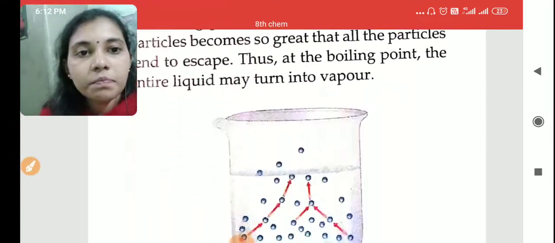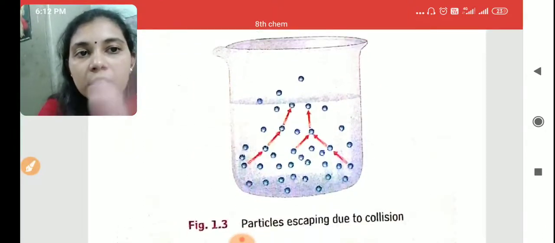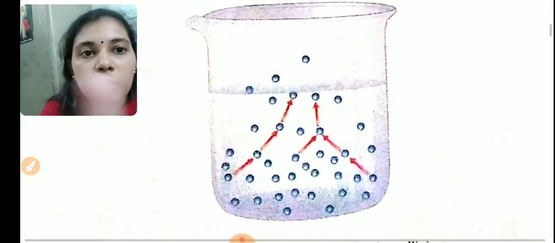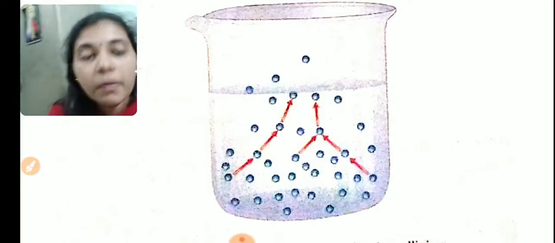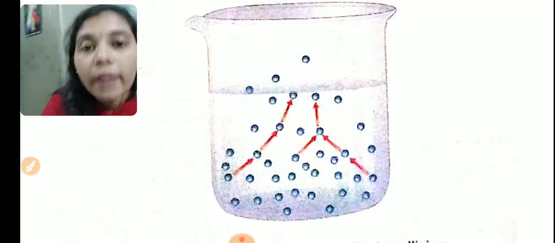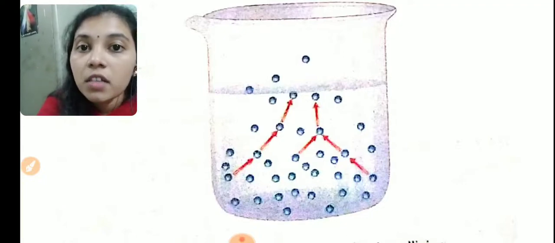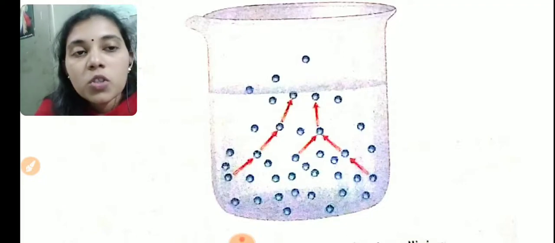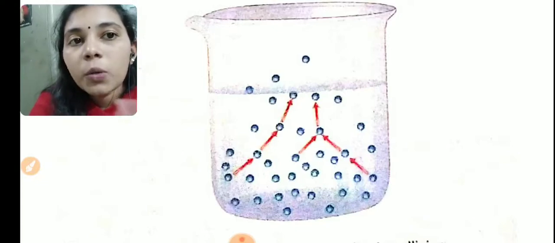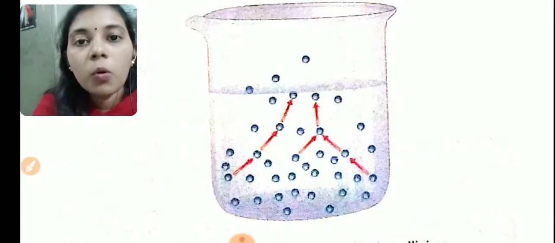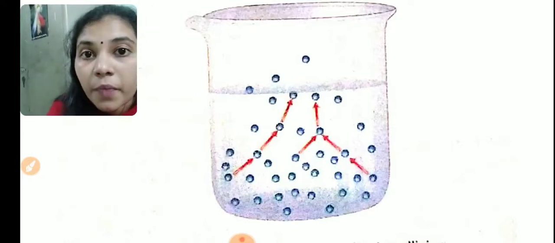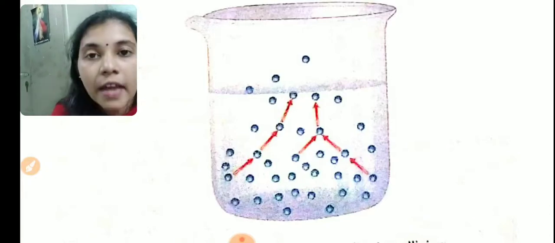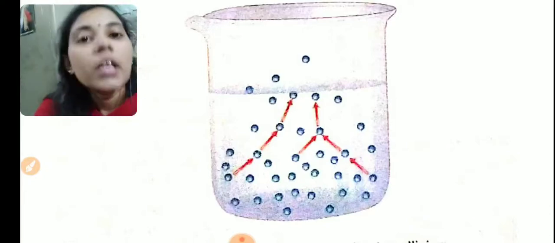See the diagram. When we are heating this, in this diagram you see water molecules are there. When we are heating the water, what will happen? These molecules will move very fast, or their kinetic energy increases very fast. So the molecules will try to escape out, to evaporate. So the intermolecular space will increase rapidly and their kinetic energy will also increase.